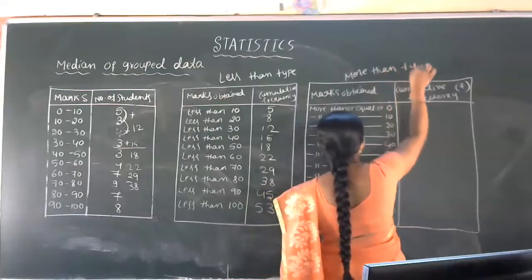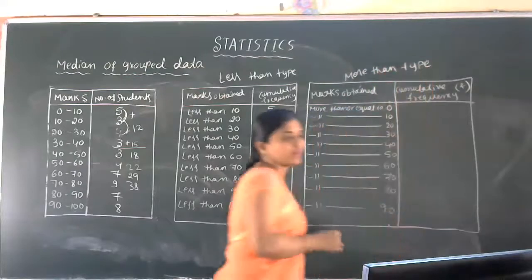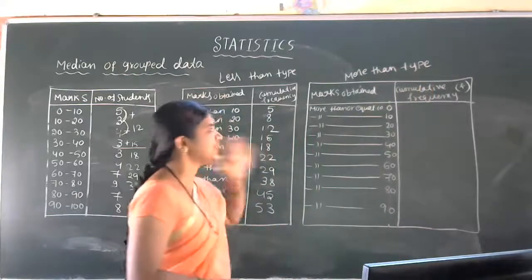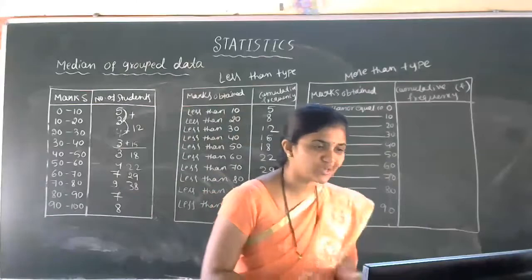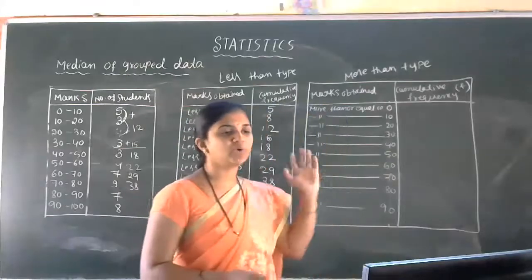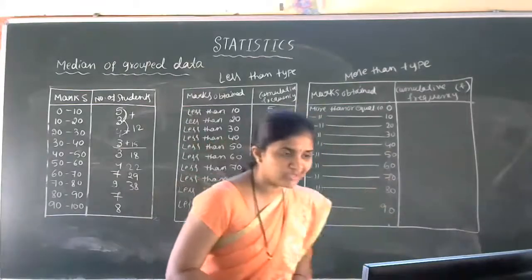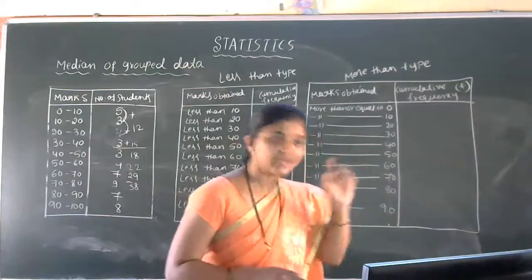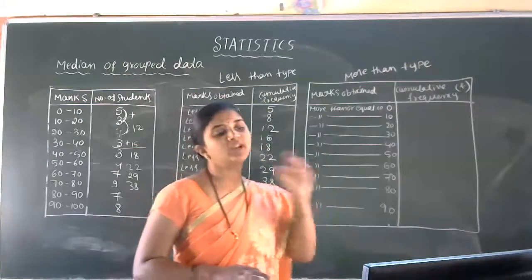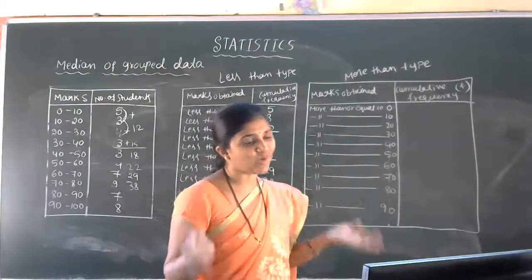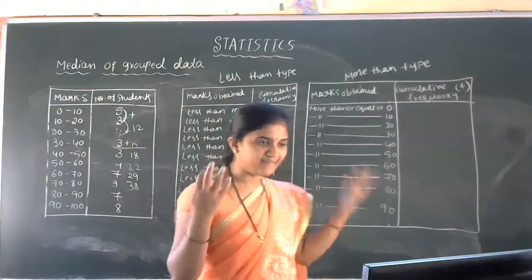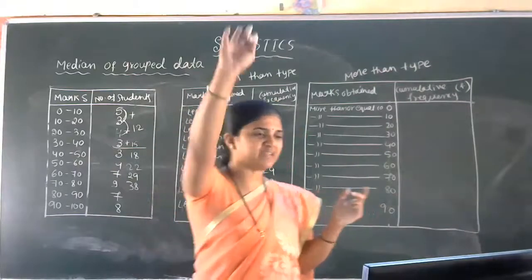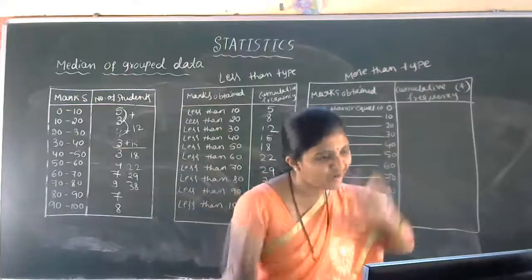More than type. So now, I'll ask the question in this form: after the distribution of the paper, more than or equal to 0 students, please stand up. The score who have got more than or equal to 0. Equal to 0 in the sense some students' score is 0, no? So that's why we are using this. More than or equal to 0 in the sense I'll get all the class strength, everyone. Okay. So all the students raise the hand because everyone's score is more than or equal to 0.